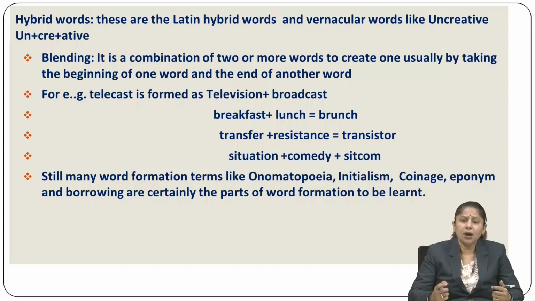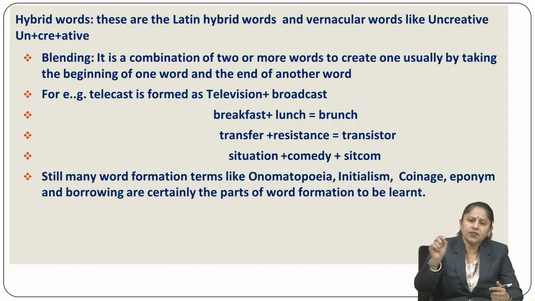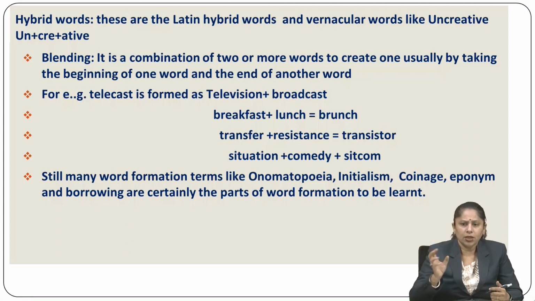which are certainly parts of word formation to be learnt in the upcoming chapters. Otherwise you can understand the word onomatopoeia or initialism or coinage or eponym by writing a mere single line, because they are merely information to acknowledge about the words.